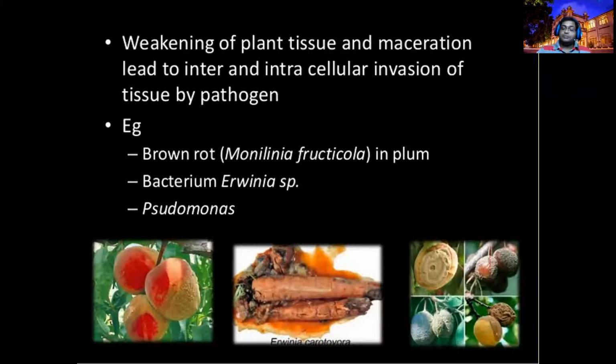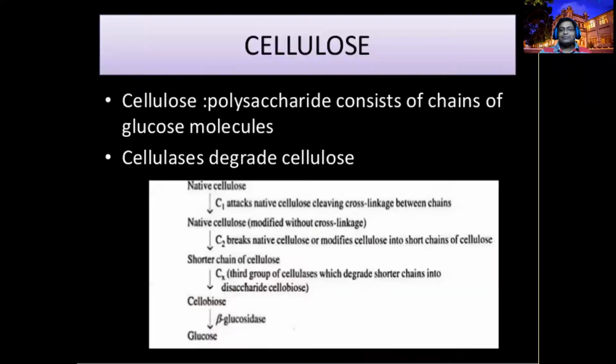If the middle lamella is broken, definitely during the rot time you can smell the SO2, right? Because in the pectin, in the middle lamella, you can find a large amount of sulfur, right? Sulfur is there. That's how SO2 is released.